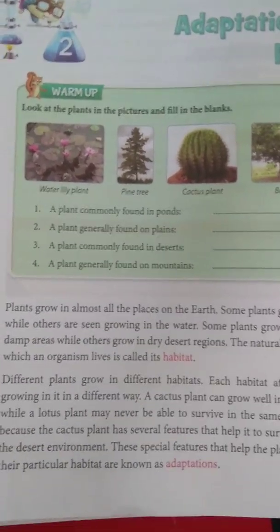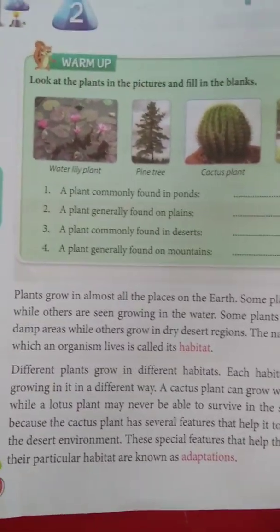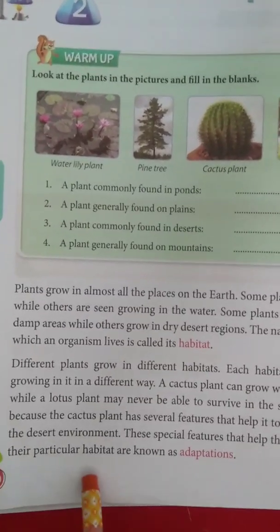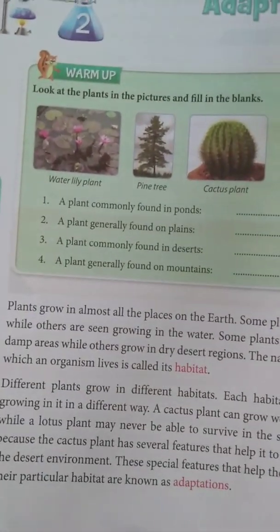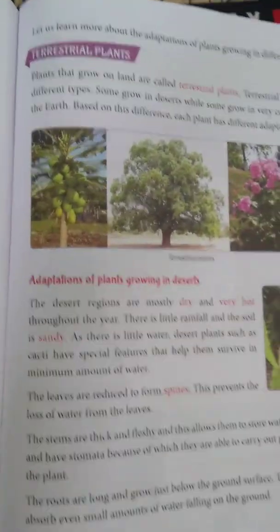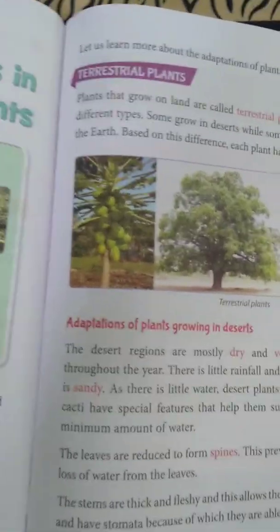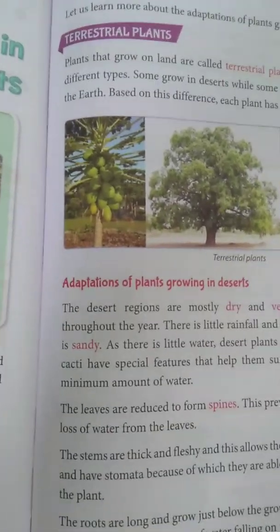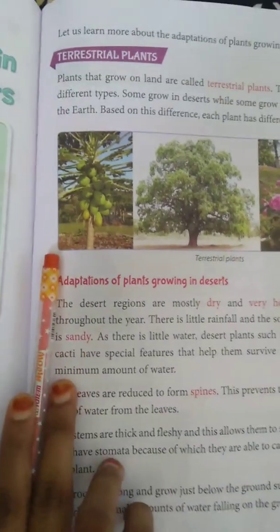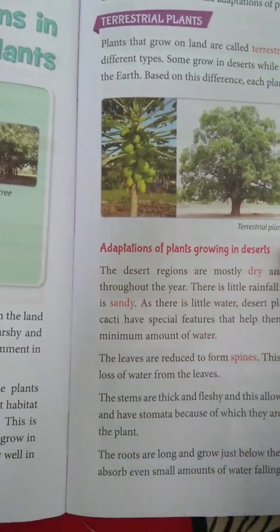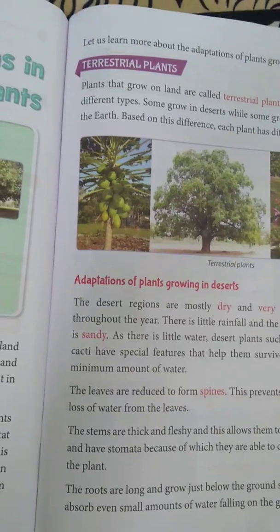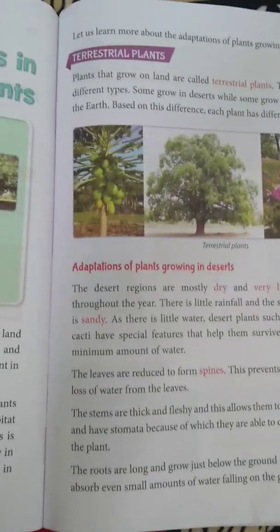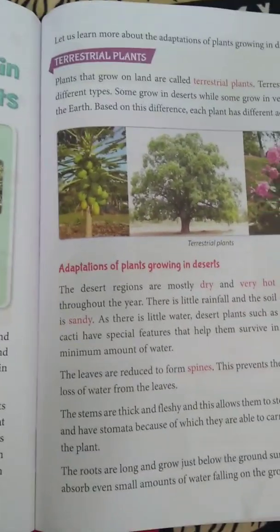What do you mean by adaptation? The special features that help the plants grow well in their particular habitat are known as adaptations. There are different adaptations which we are learning. In the last class we discussed terrestrial plants. What do you mean by terrestrial plants? The plants that grow on land are known as terrestrial plants. The examples are coconut tree, neem tree, mango tree. Any tree which grows on land is a terrestrial plant.